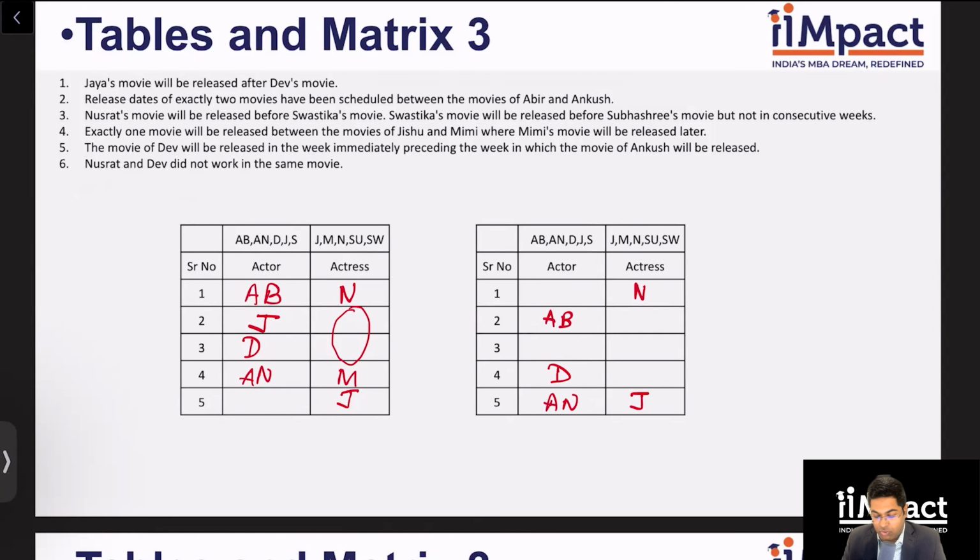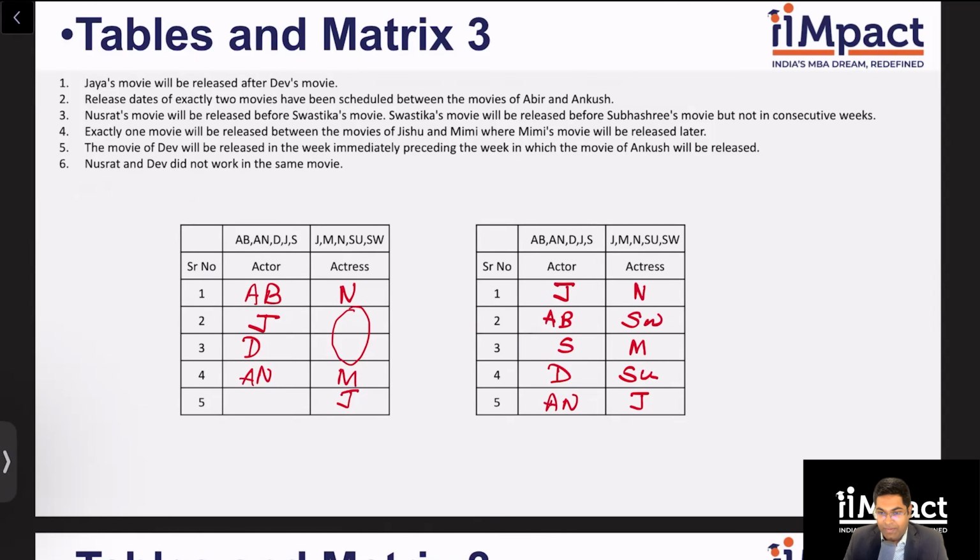Now, if I put Jishu at number 3, Mimi cannot be at number 5. There has to be exactly one movie between them. So, therefore, I know Jishu has to be over here and Mimi will be over here. Swastika and Subhashri, therefore, will be over here. And the third position will be fulfilled by Nusrat. And that's it. The set is over.